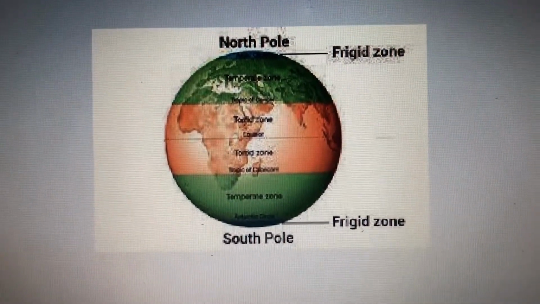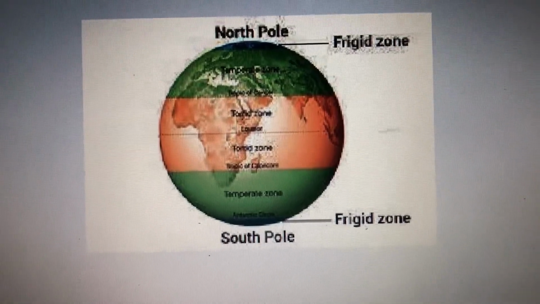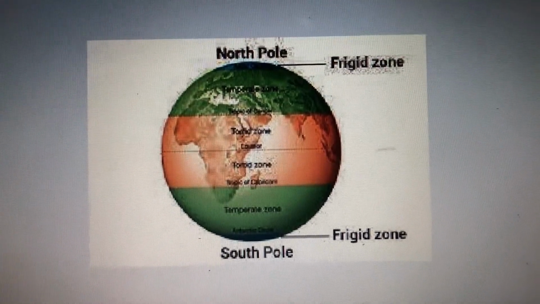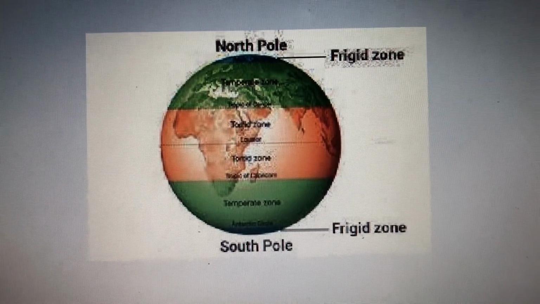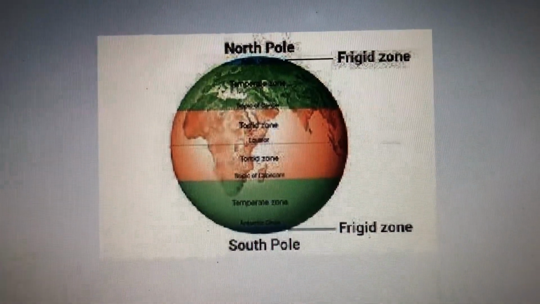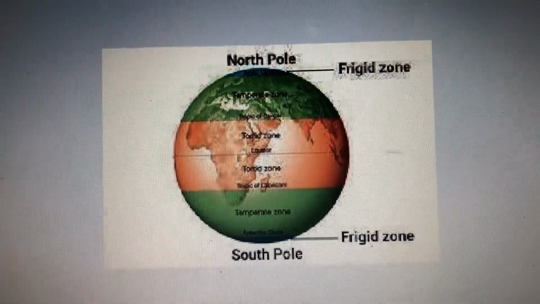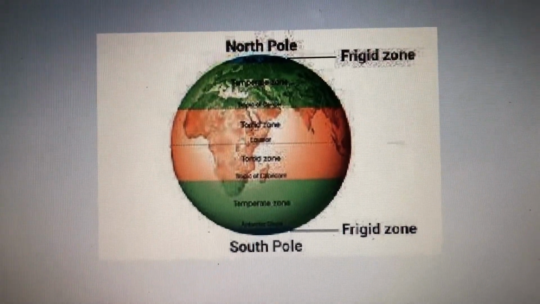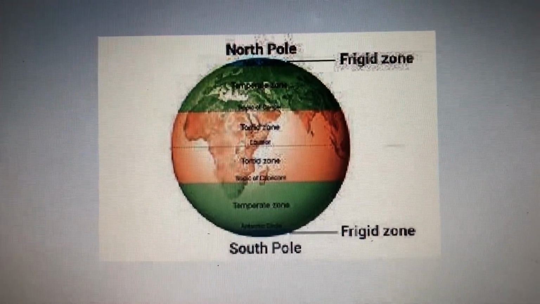This zone is very cold. Rays are always slanting and provide less heat, and they are always frozen. There is always snow throughout the year. This zone is a snow belt. Clear?